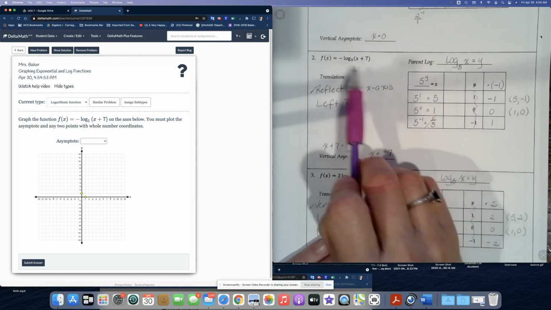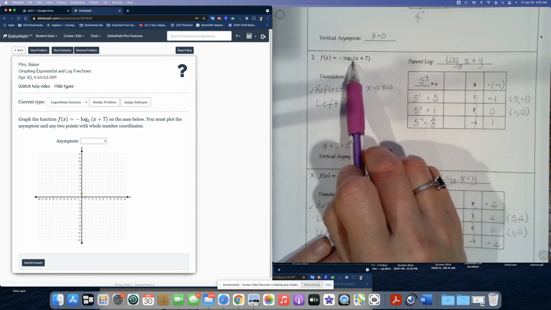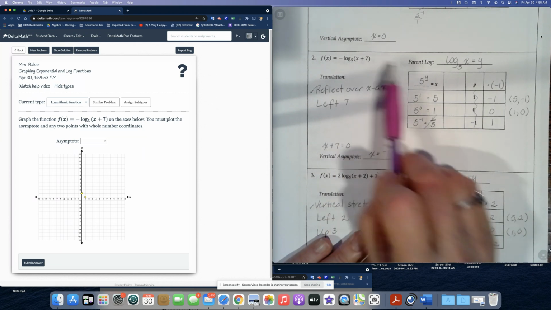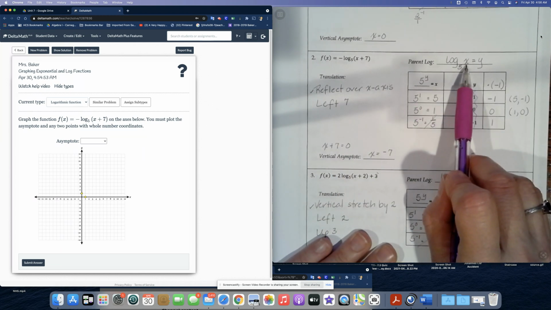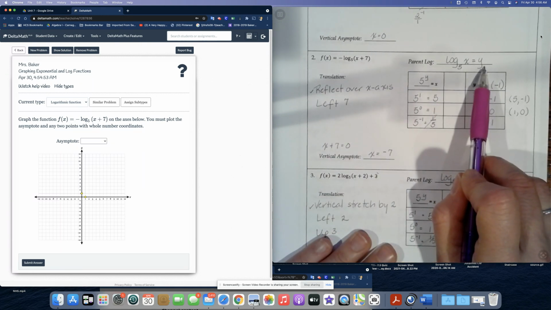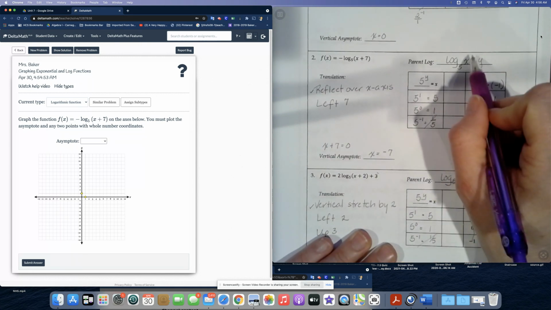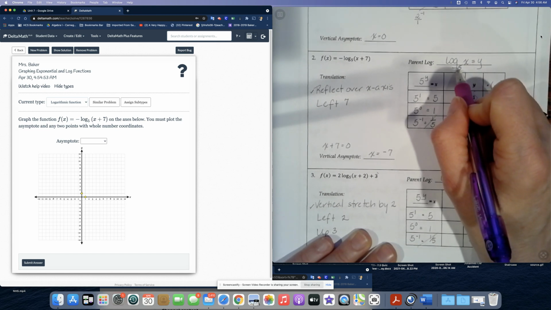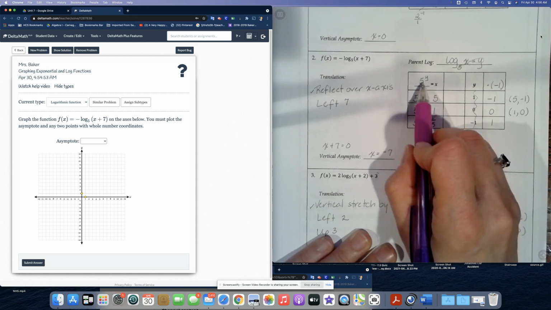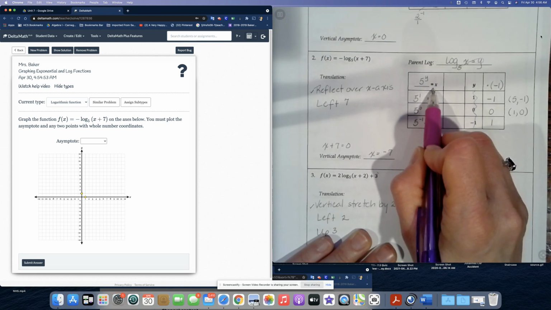Over here, let's look at the parent function. Remember, that's the minimalist version of this equation. So it's going to be log base 5 of x. It's just log base 5 of x. Set it equal to y. We're replacing f of x with y. And again, let's do the loop-de-loop to rewrite it as an exponential. It'll be 5 to the power of y equals x.